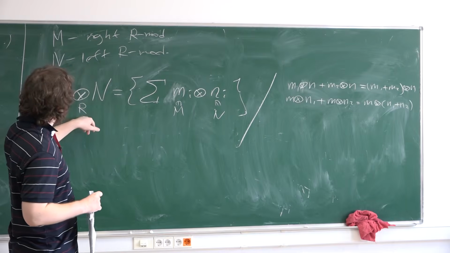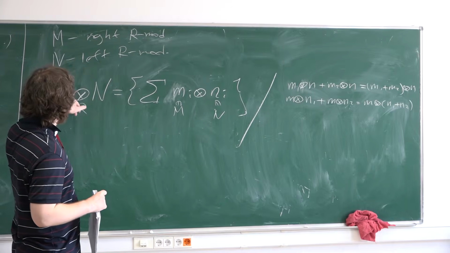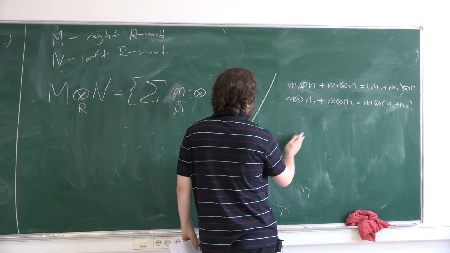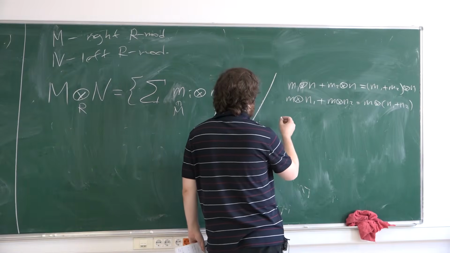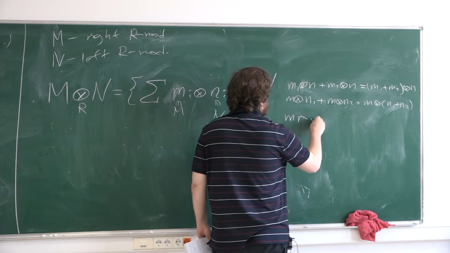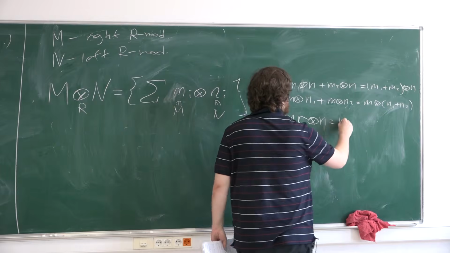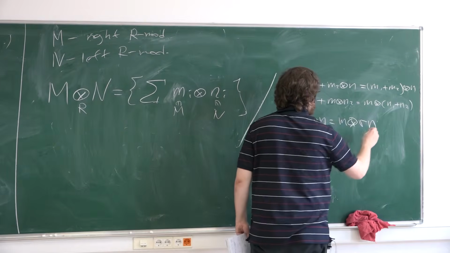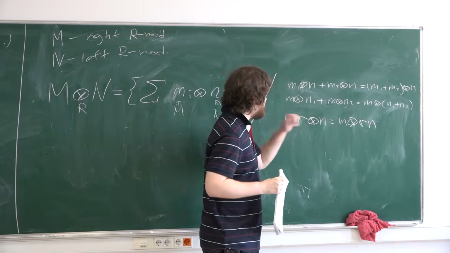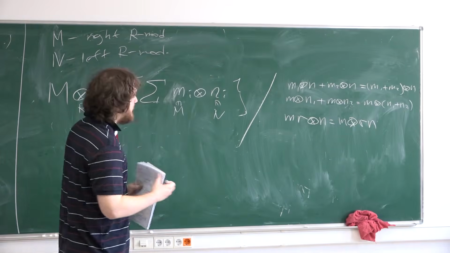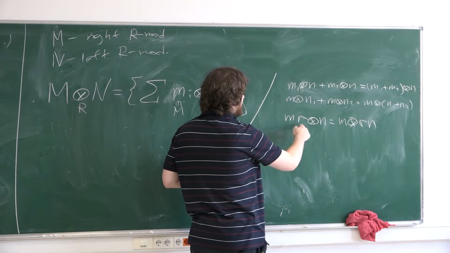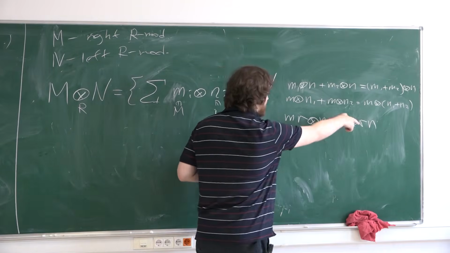But if you have an R-module structure from the right here and from the left here, then you can add another relation of this form, for any element m from M, n from N, and r from R. So you can move this factor from left to the right.